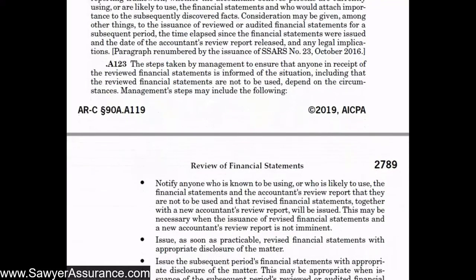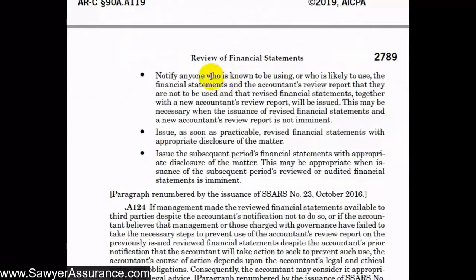And so we remember that we need to make sure that management retracts the financial statements that it had previously sent to third parties, or takes steps not to send those previous financial statements that had not been revised to third parties. And so management might take the following steps to make that happen. They might notify anyone who is known to be using or likely to use the financial statements. Also, they might issue, as soon as practicable, revised financial statements with the appropriate disclosure of the matter. And they might also disclose this matter in the subsequent period's financial statements.